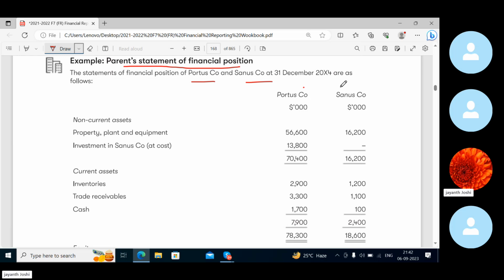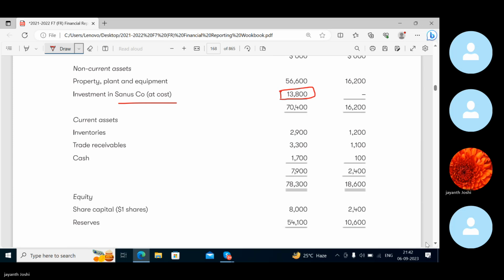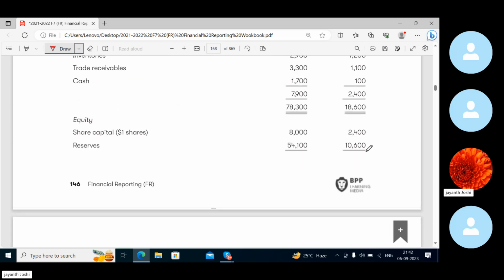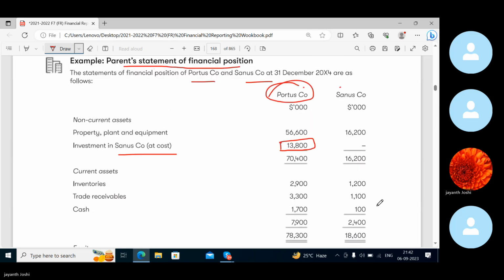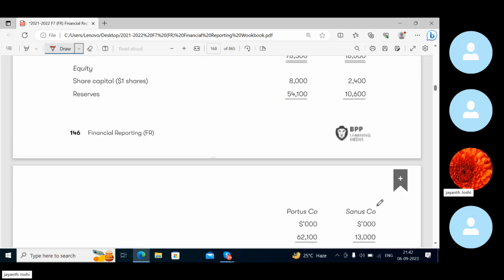Porter's company is given, Sanus company is given. Investment in Sanus company at cost. So the parent's investment in Sanus is how much? 13,800, right? Yes. Now the current assets are given, and here you can see Sanus company.